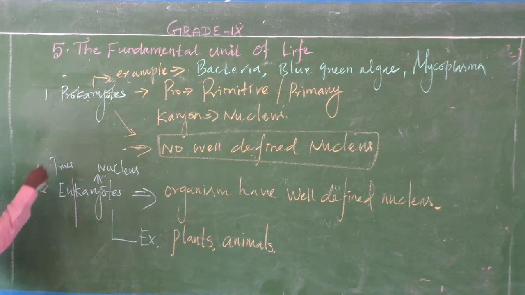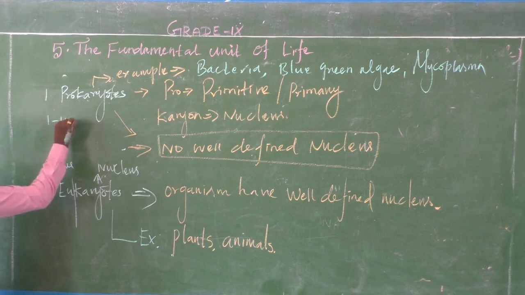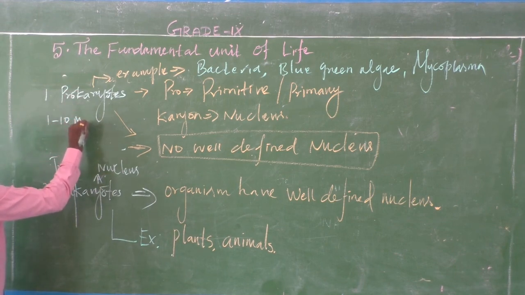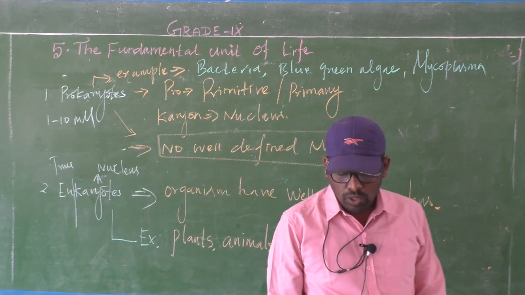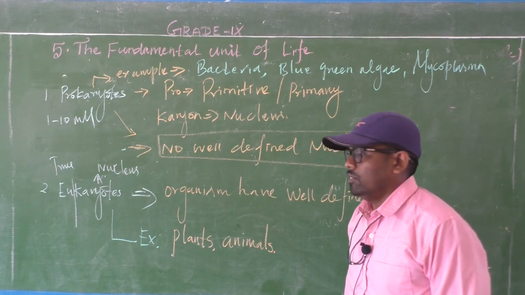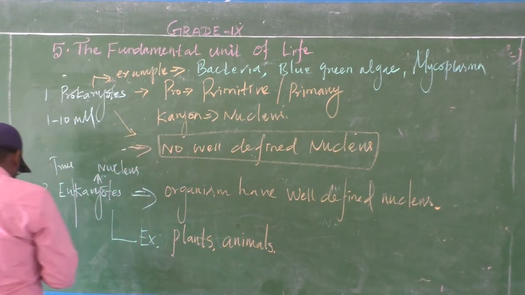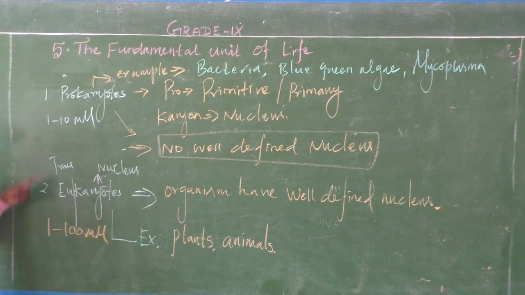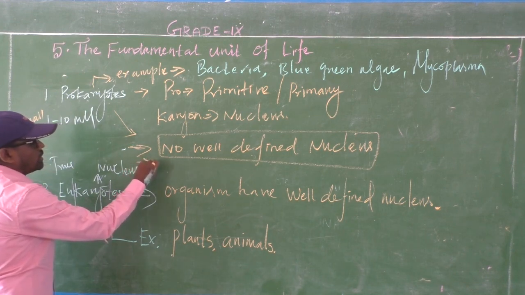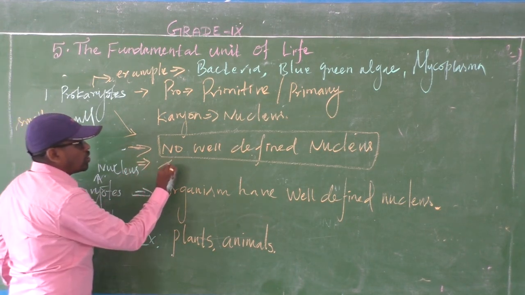The prokaryote size is small, 1 to 10 millimicron. But the eukaryote size is 1 to 100 millimicron. So this is small in size and this is large in size. Okay, so this is another point. Next point, the prokaryotes contain only a single chromosome.